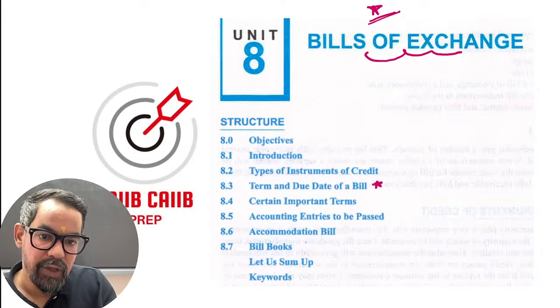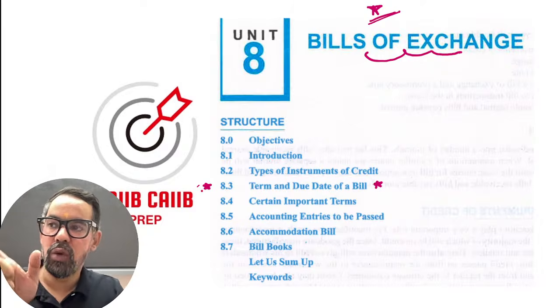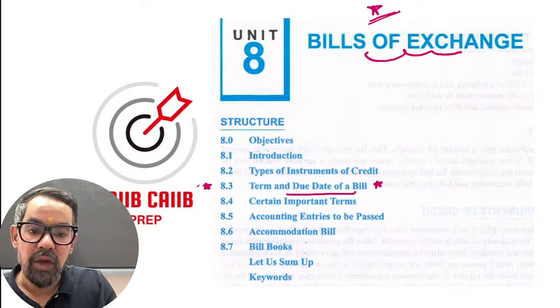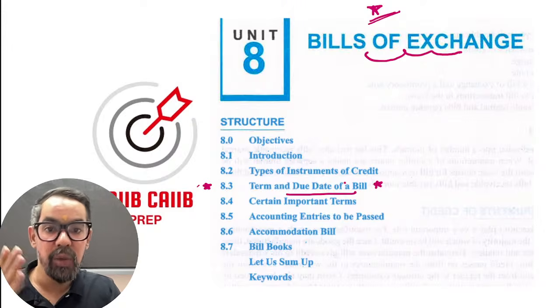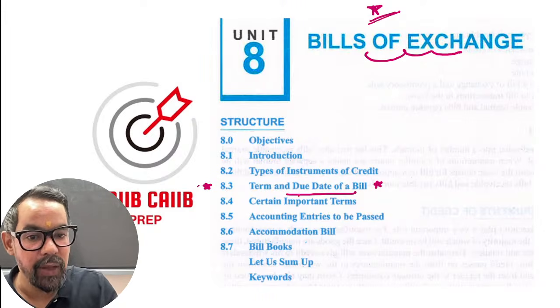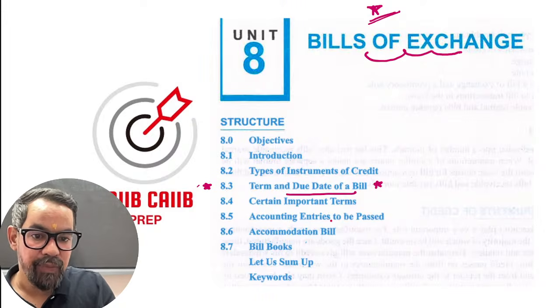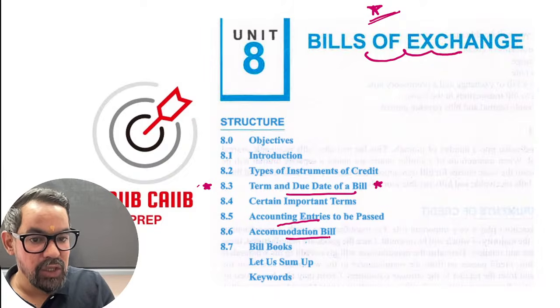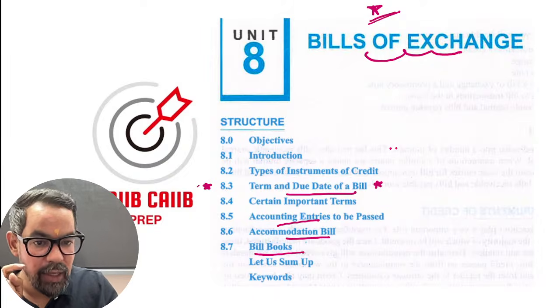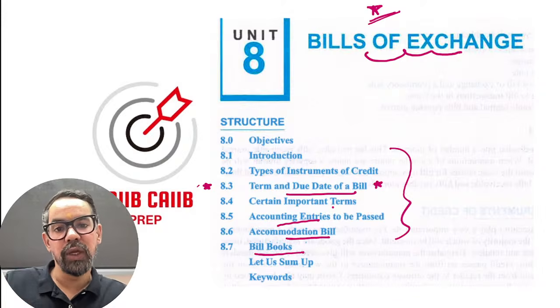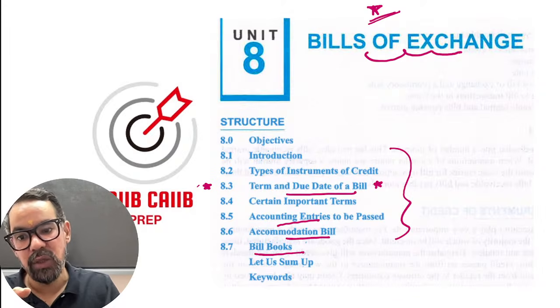Terms associated with this, there are around 12 to 13 terminologies which are given. The noting or notary public portion gets asked many times. And accounting entries, accommodation of bill, bill book, and the comparison. The comparison is also given in your book, and most of the time you'll see the question around that.